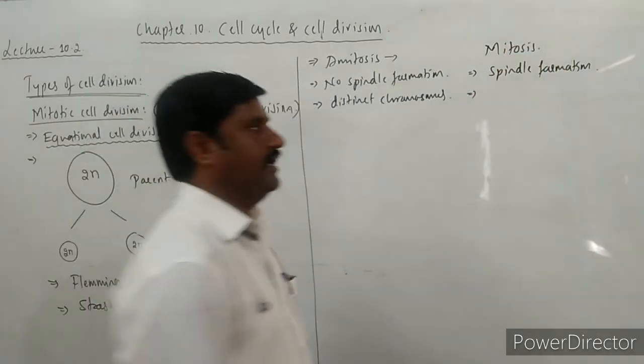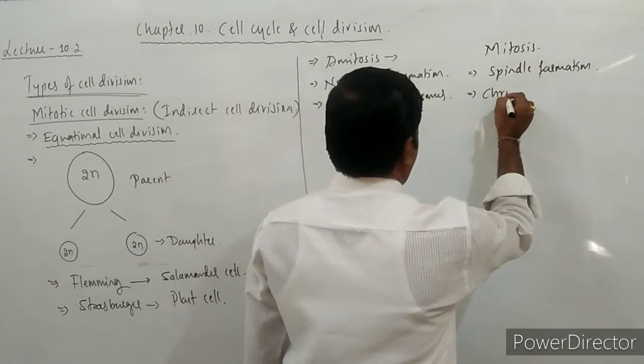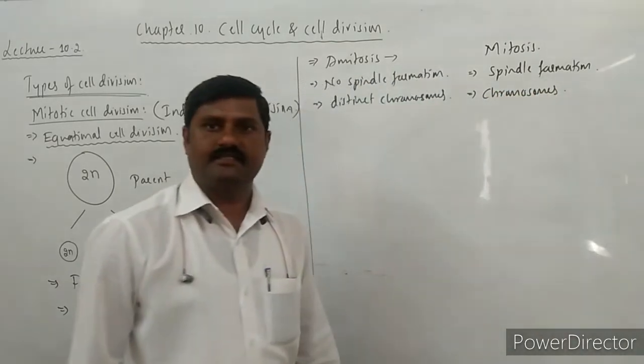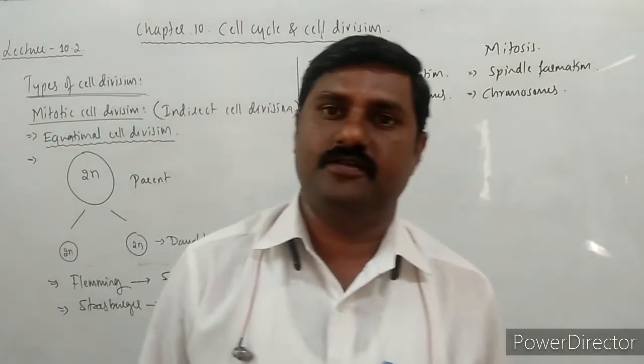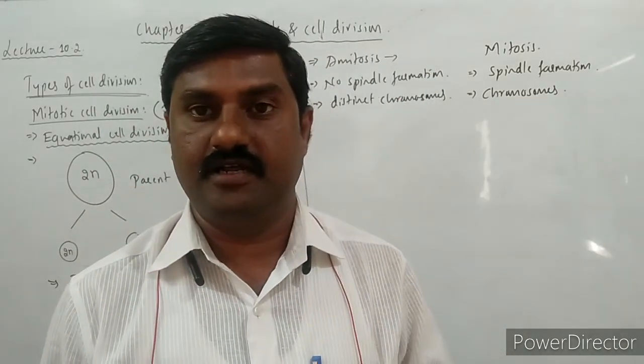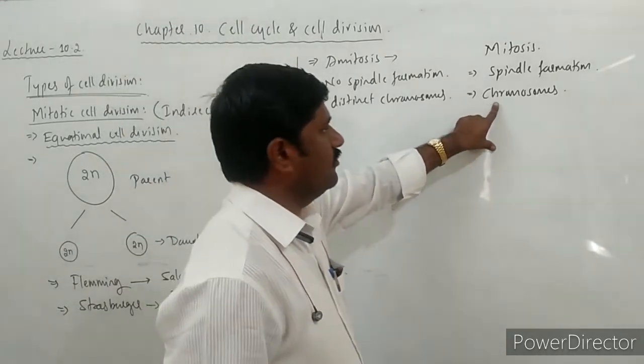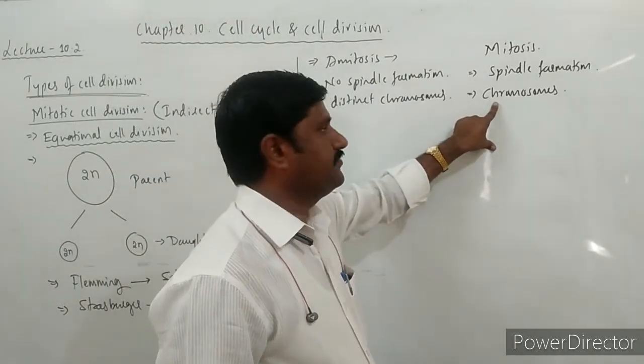Along with that, the chromosomes are formed as a result of the condensation of the chromatin material present in the interphase stage of the cell, right? So these chromosomes are formed over here.